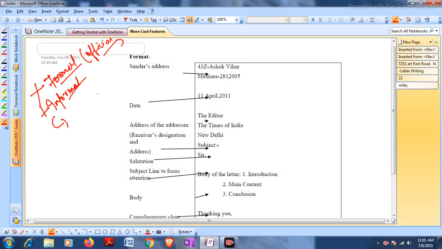So starting off with the formal letter, the very first thing, right at the top, on the left hand side of the page, you will write your own address. The very first address, straight from the margin, is your very own address.